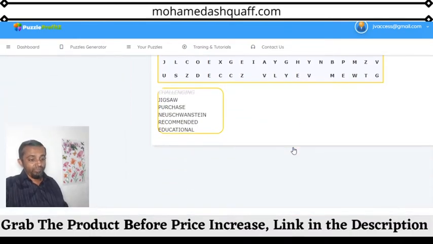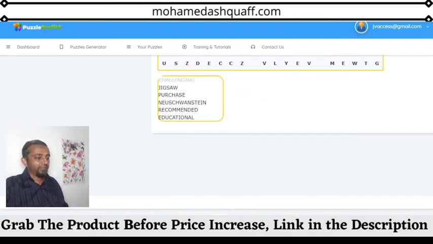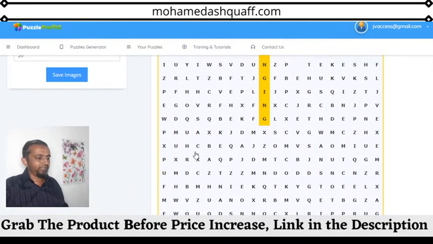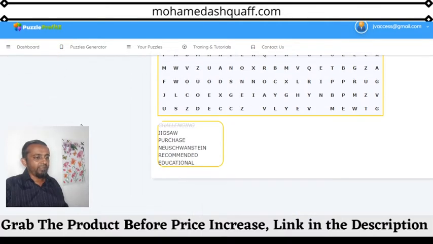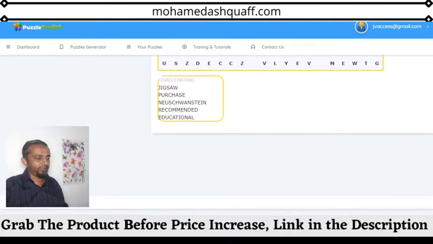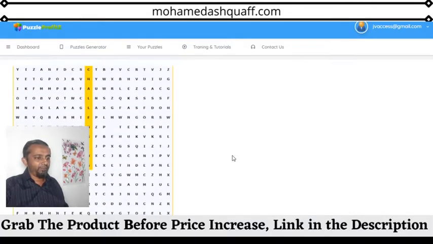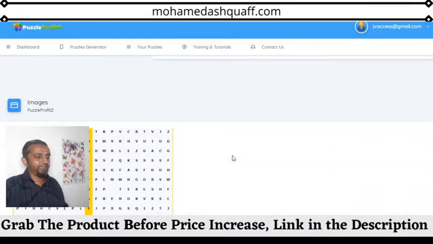Now next is how we are going to download this. You have to say save image. Then where is it? Okay, now that image is saved. Now the problem is what he's saying in his sales page.